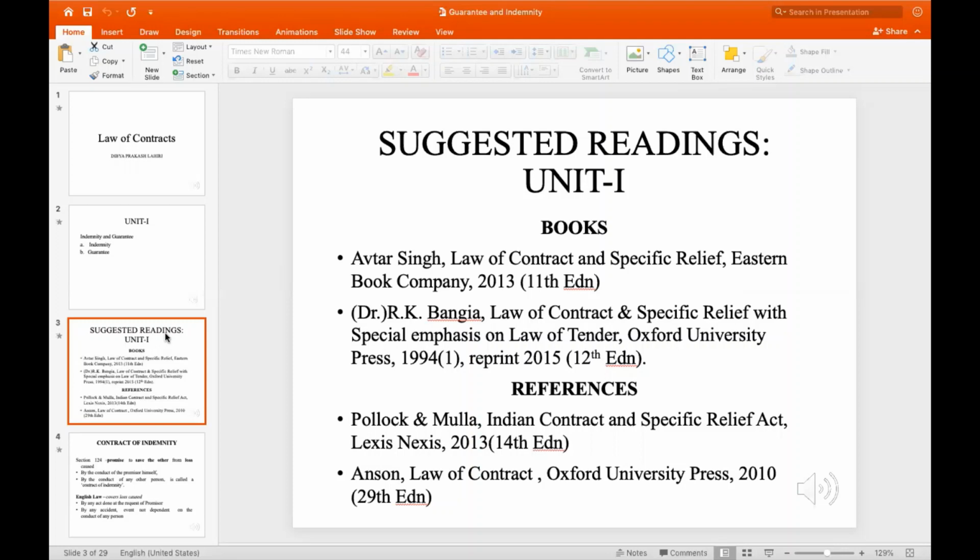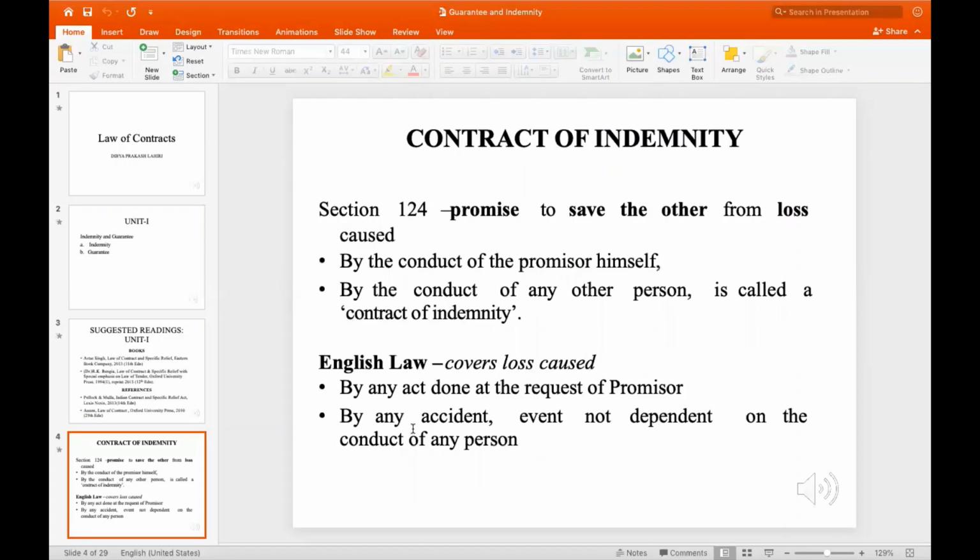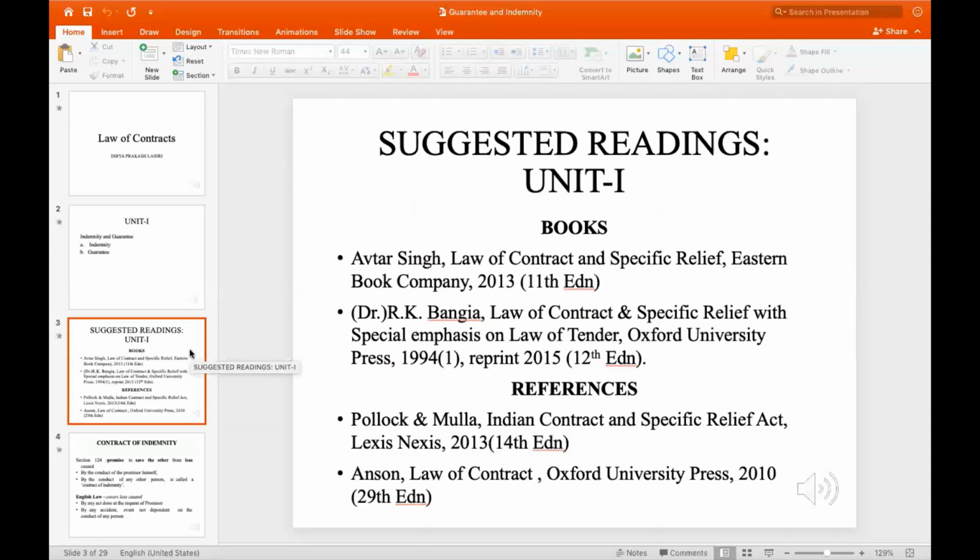R.K. Bangia's book is also really useful, as it comes in handy for understanding and having a simplified version of what needs to be done. Then Pollock and Mulla will be really effective for those planning to appear for future exams, likewise for the judiciary and other purposes. So we would be suggesting those books as well. Now let's get started.